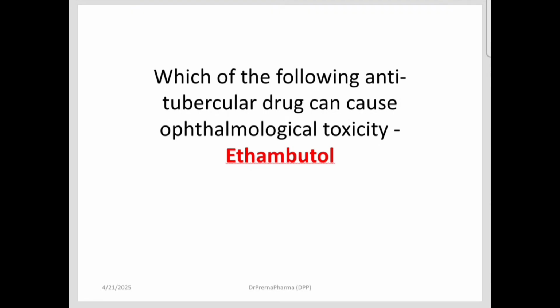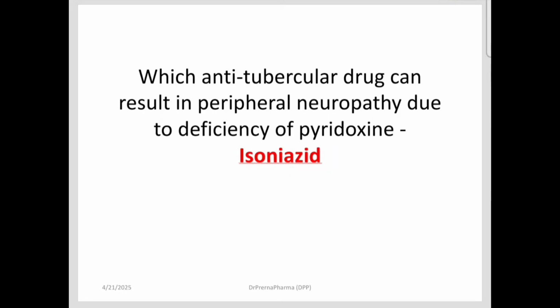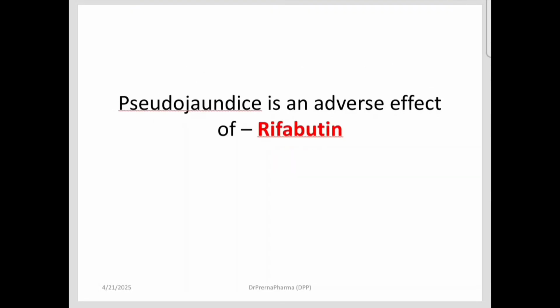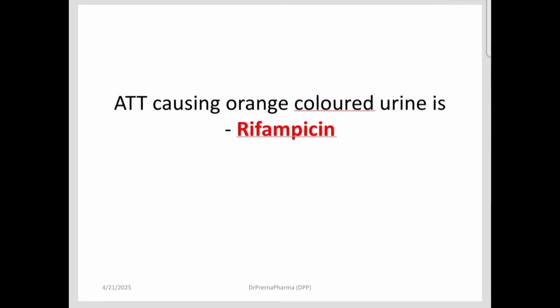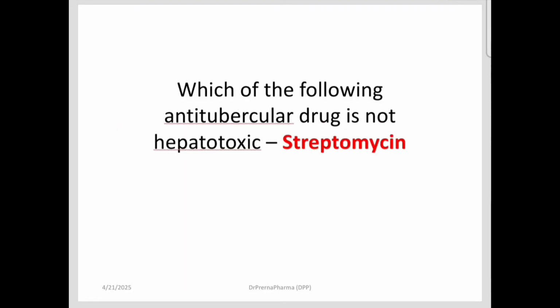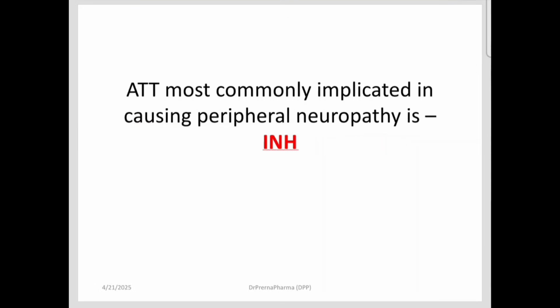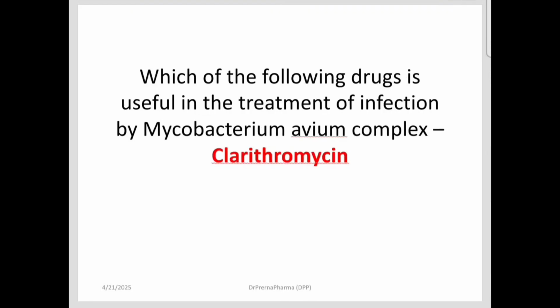Which antitubercular drug causes ophthalmological toxicity? That is ethambutol, it causes visual defects. Which ATT can cause peripheral neuropathy due to deficiency of pyridoxine? That is INH, isoniazid. Pseudojaundice is an adverse effect of rifabutin. The ATT which causes orange colored urine is rifampicin. Which ATT is not hepatotoxic? It is streptomycin. The ATT most commonly implicated in causing peripheral neuropathy is INH.